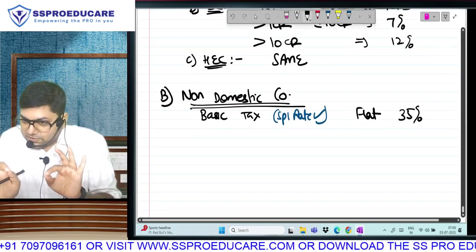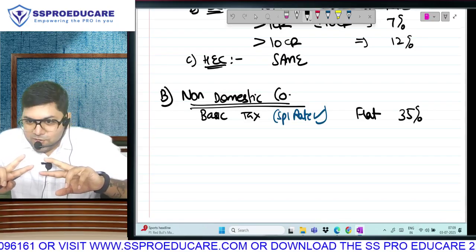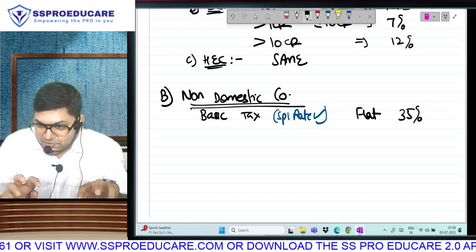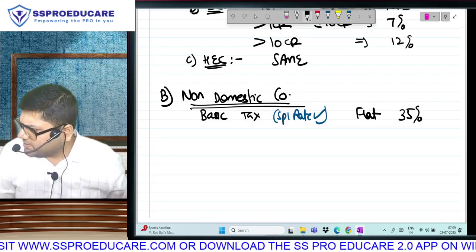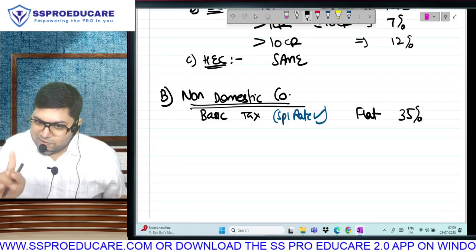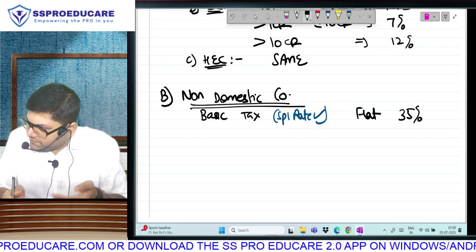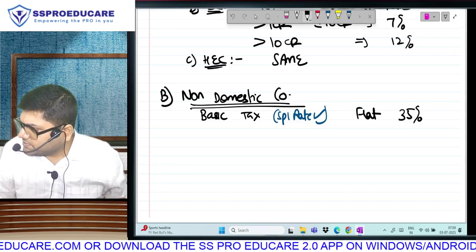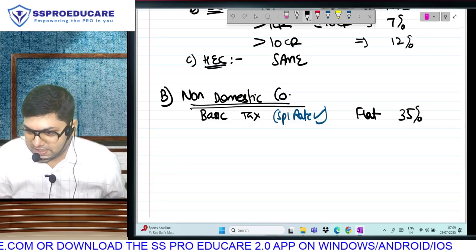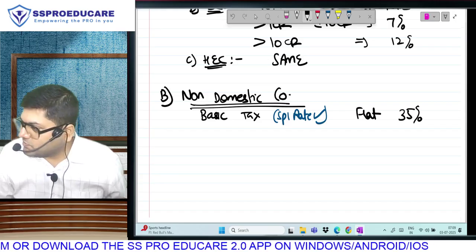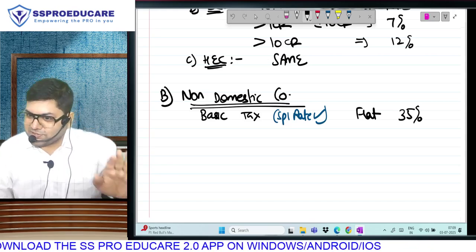And I'll give you one good news for non-domestic company. There is no variation. In domestic, sometimes 30, sometimes 25. In non-domestic there is no variation. Every time it is going to be 35. In fact, one more good news. After we finish the old taxation regime, we are near completion. We now will go and learn tax rates of the new regime. There is no new regime for non-domestic company. New regime is applicable only for domestic company. In fact, for partnership firm and LLP also there is no new regime.